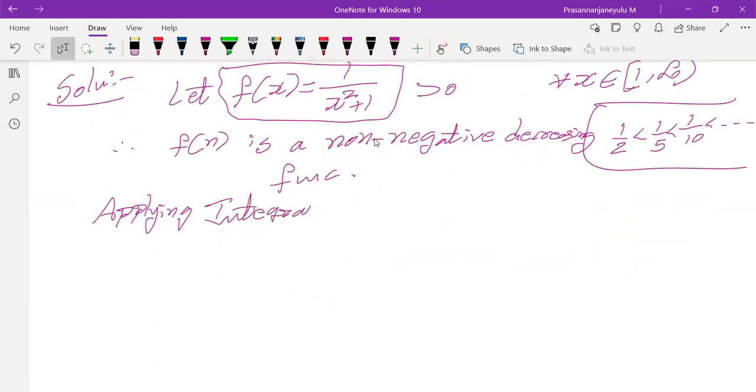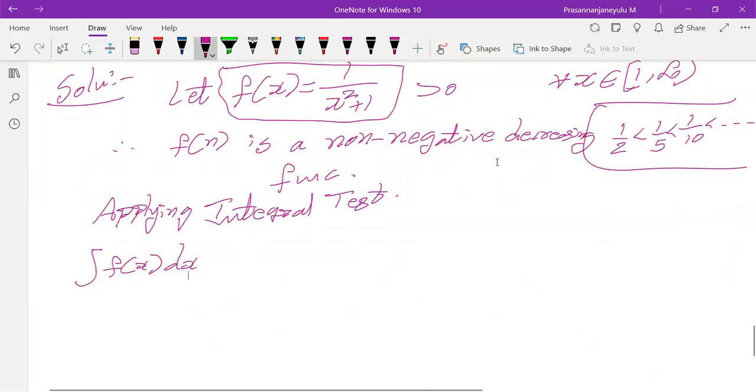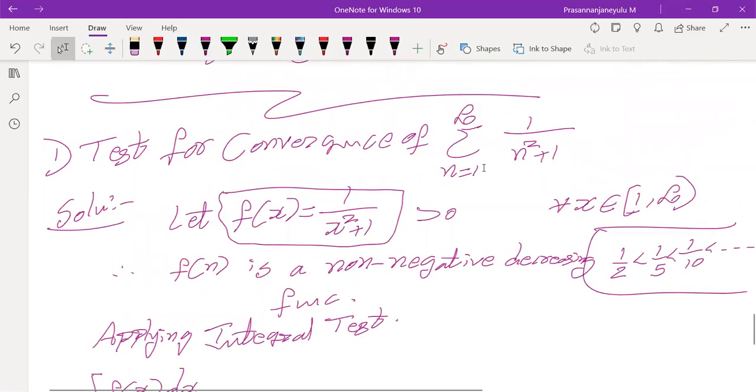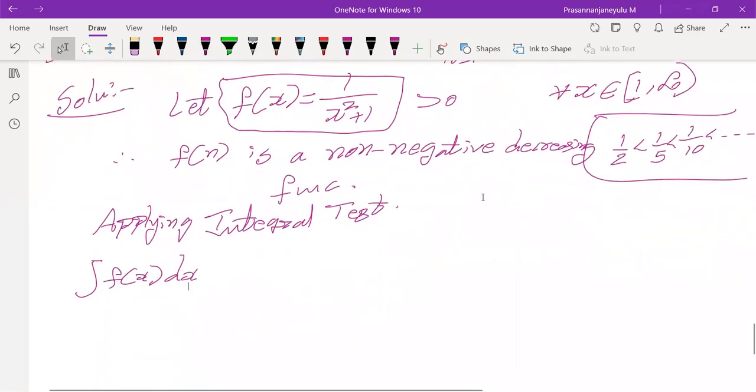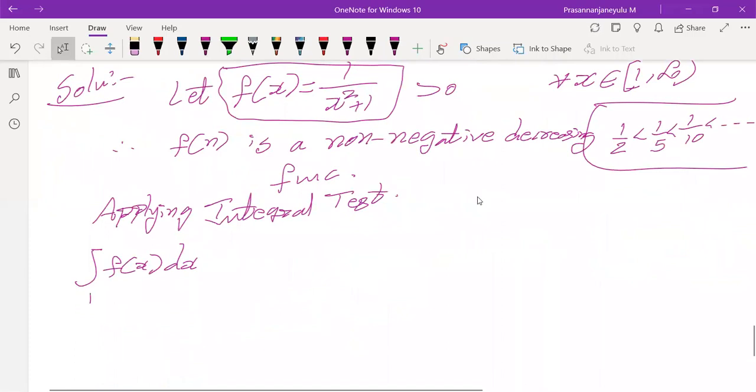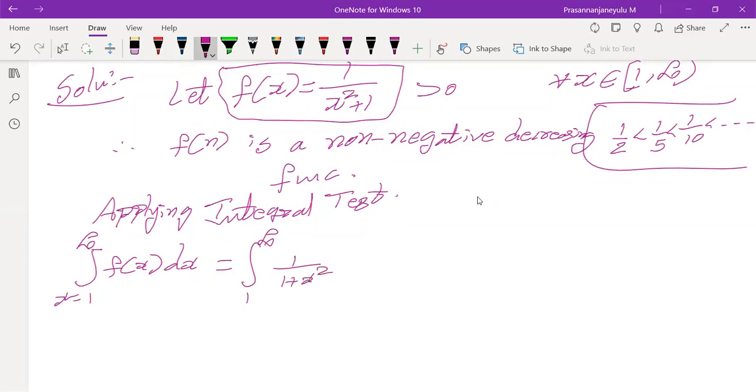In the integral test, what do we have to take? Integration of f of x into dx. What about the limits on the integration? The limits on the integration must be the limits provided on the summation. So n is varying from 1 to infinity, and on the integration also x varies from 1 to infinity. So integral from 1 to infinity of f of x, which is 1 by 1 plus x square, into dx. The integration of this value is tan inverse x.